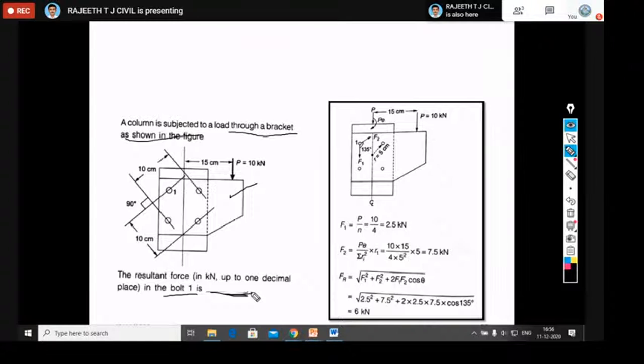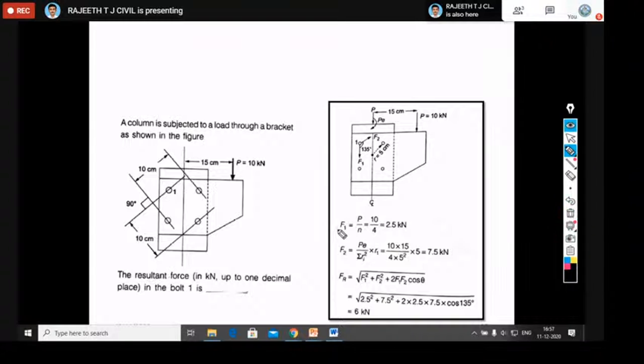You should know how to calculate that. This is exactly similar to the previous problem, but they're asking us about this bolt. At this bolt, you should calculate the maximum resultant force. You calculate F1 first, then calculate F2, then calculate theta, and then calculate the resultant force.